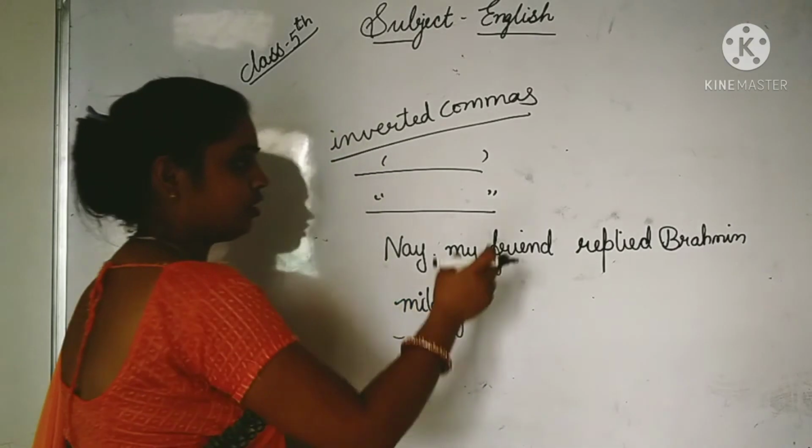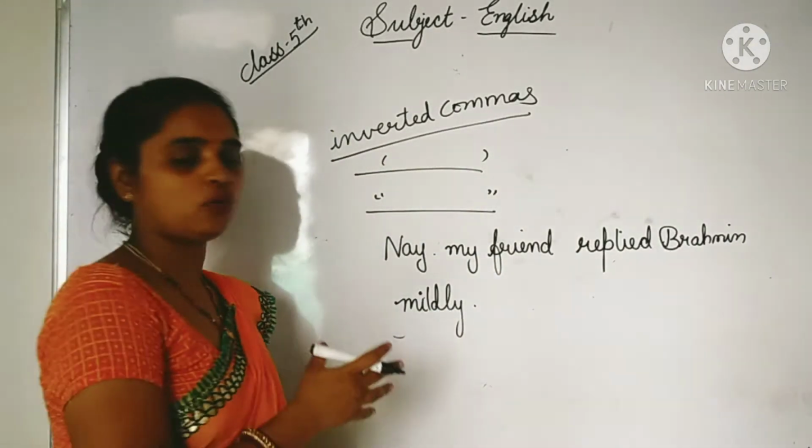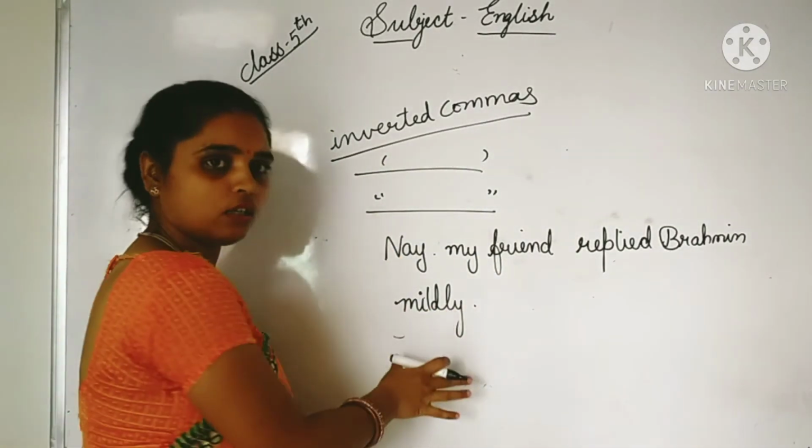Sorry students, I have not completed the whole sentence on the board. I have written only a single word after this.